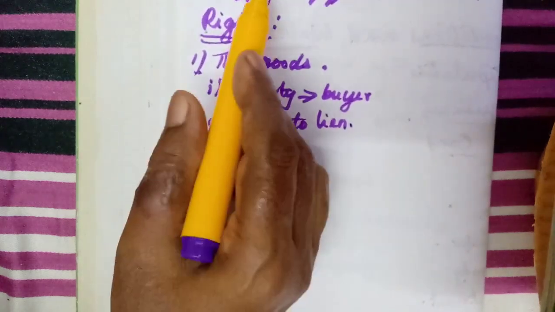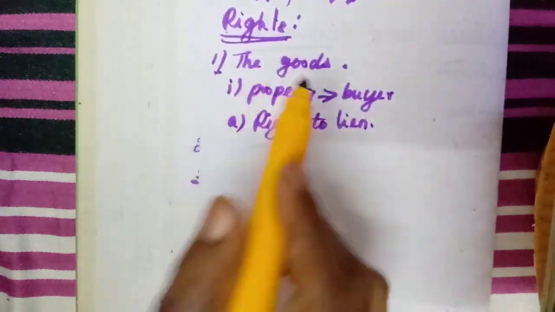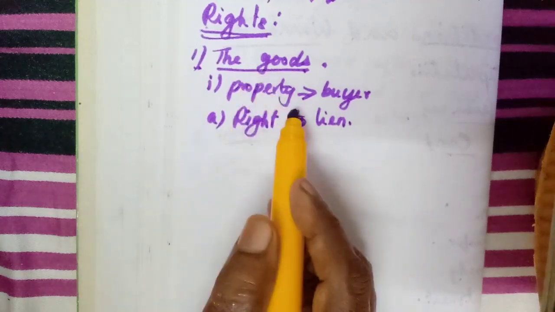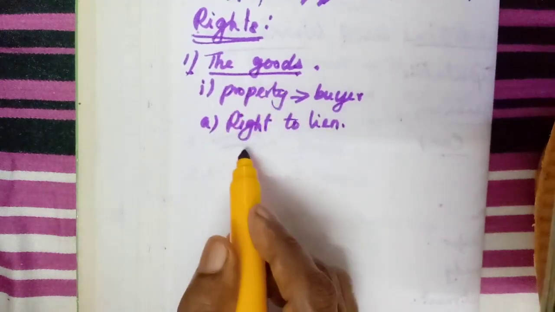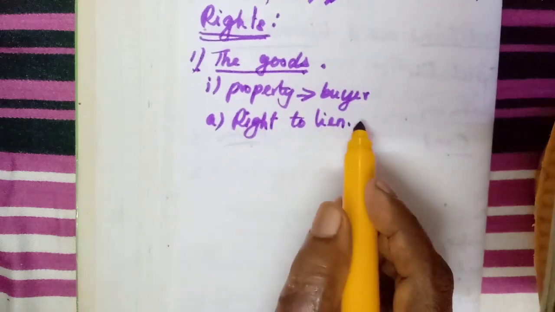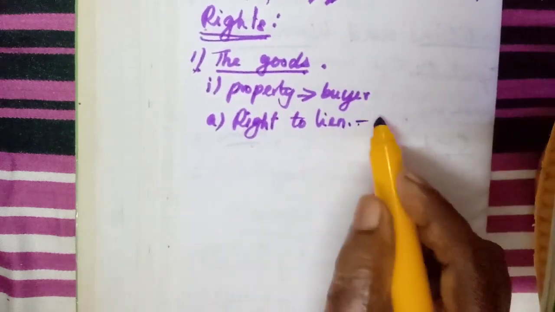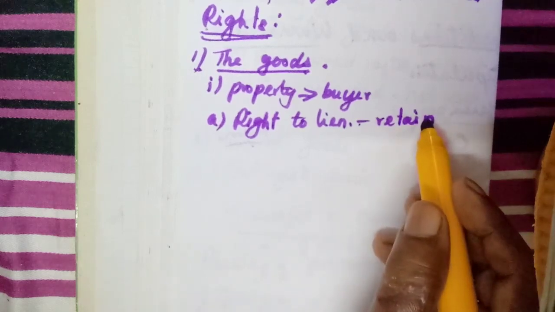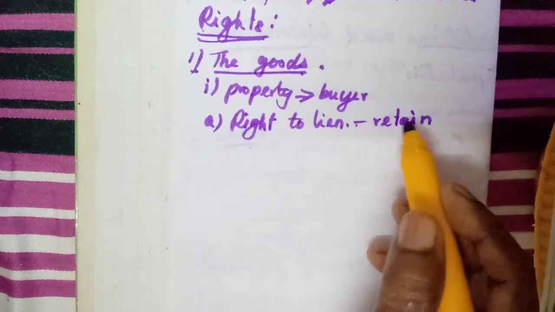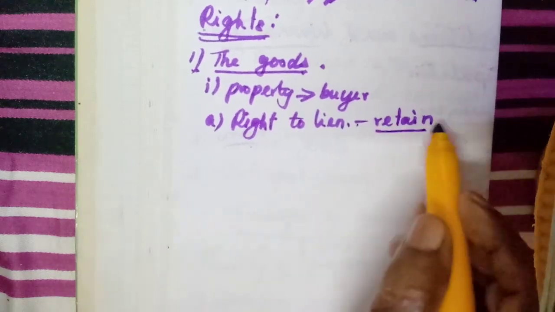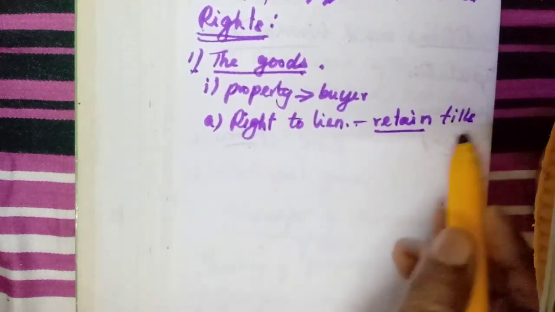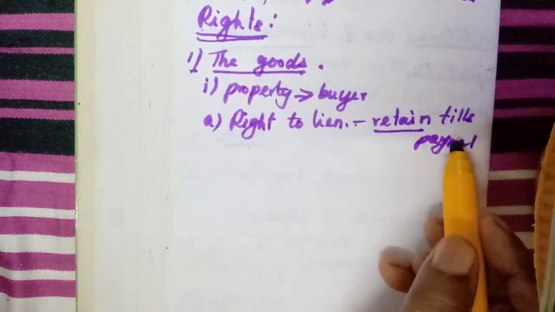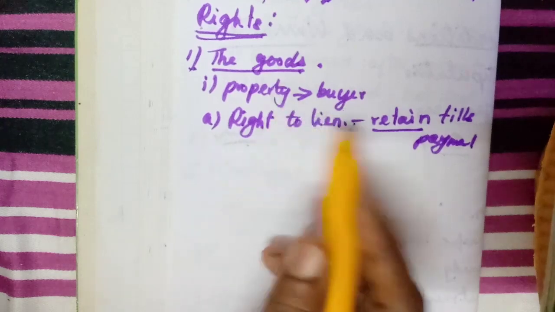Understood? If the seller is not paid fully, what can he do with the goods, when the ownership is already transferred? What does the right of lien mean? He can retain the goods. He can get the goods back. He can retain the goods till the buyer pays the last payment. Till he pays fully, the seller has the right to retain the goods.